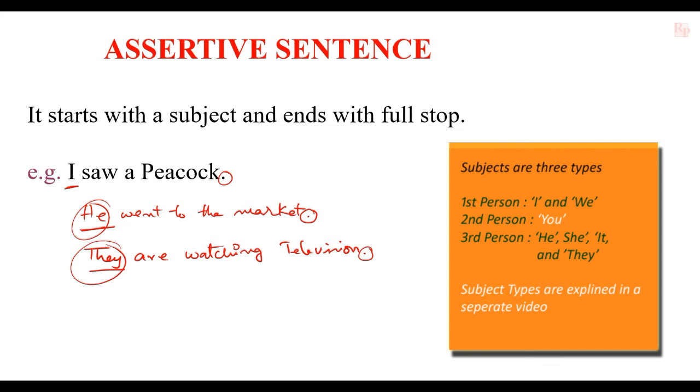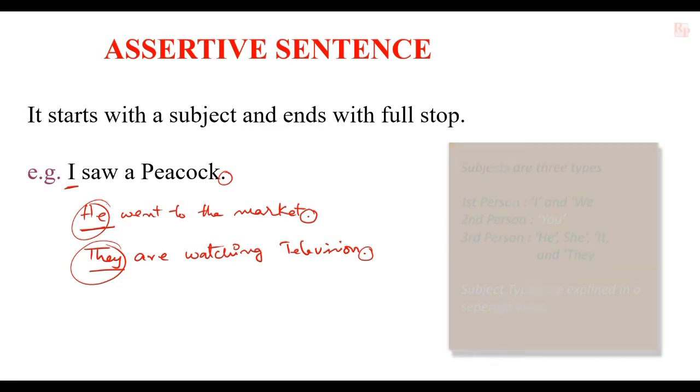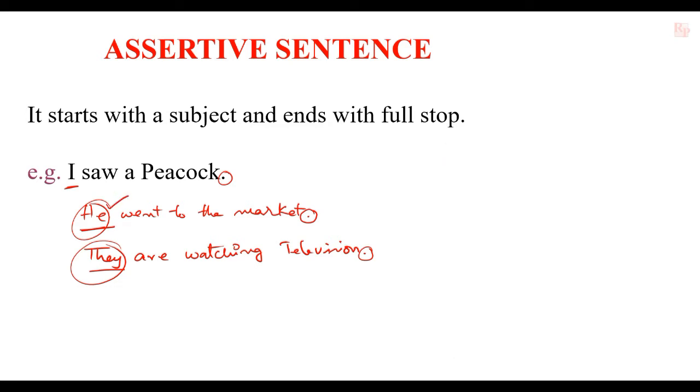Whenever we ask a question who or what, the answer is the subject. Such subject must be there at the beginning of the sentence. So the sentence starts with a subject, and by the end of the sentence there is a full stop. Such type of sentences are called assertive sentences.